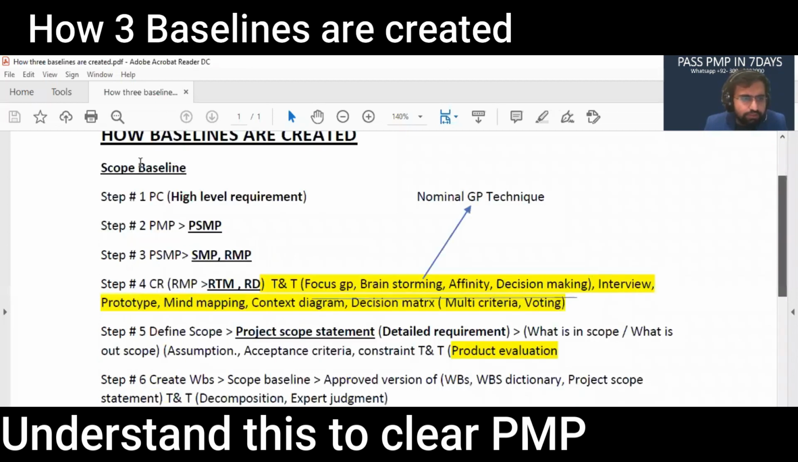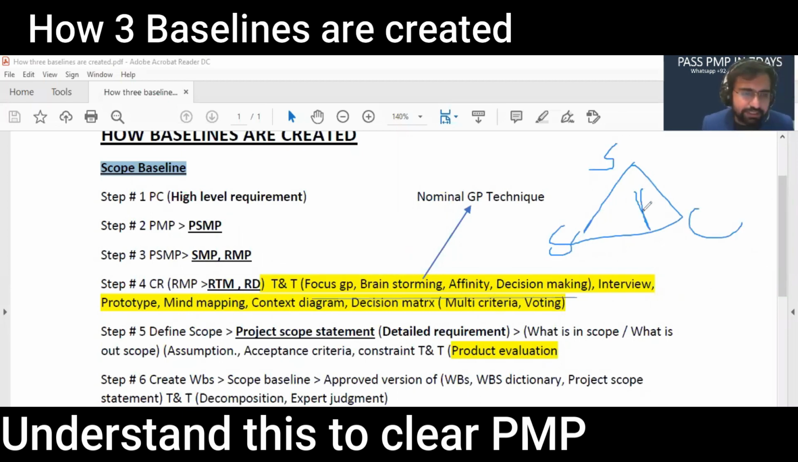Okay. So the first baseline is scope baseline. We know that we have to make three baselines: scope, schedule, and cost. These are the major baselines along with the resource management and risk. So in order to create baselines, you need to have a project charter. The project charter has high level requirements.